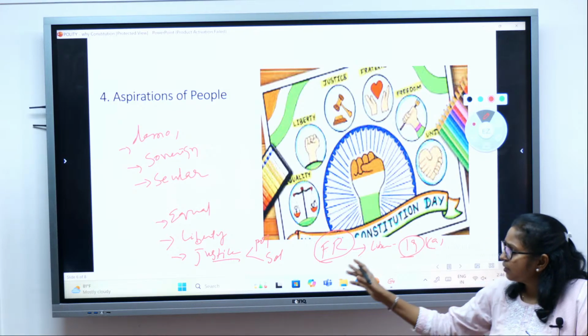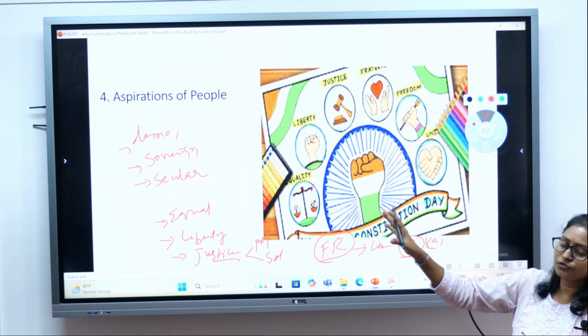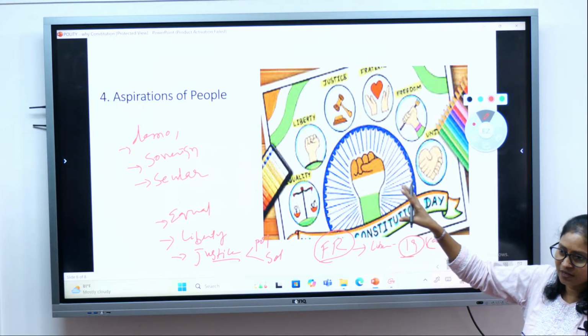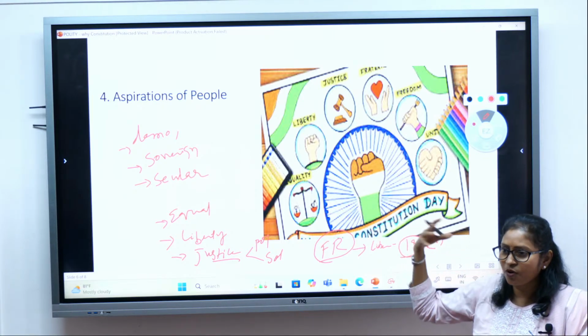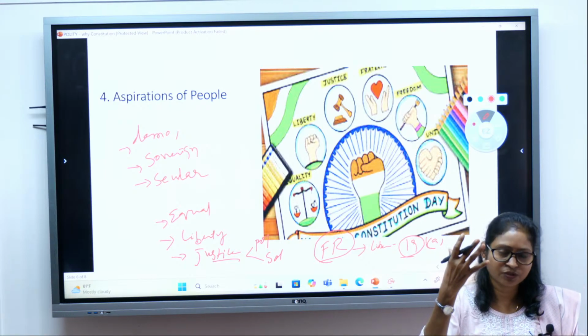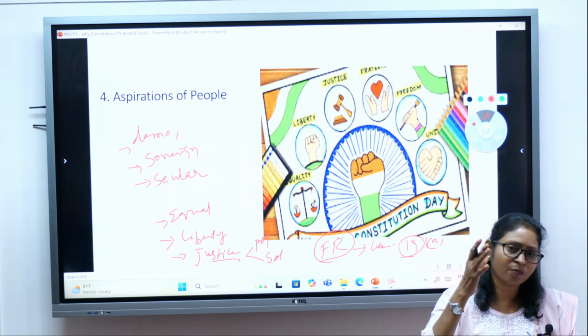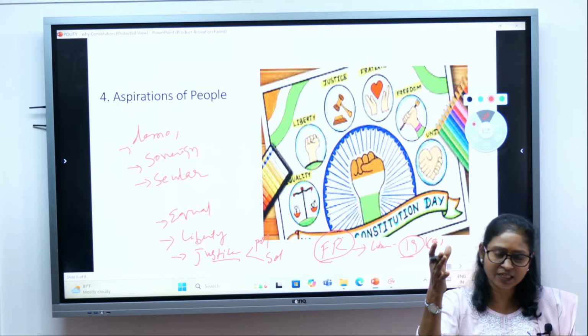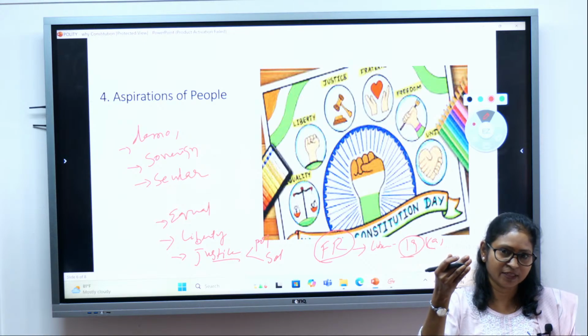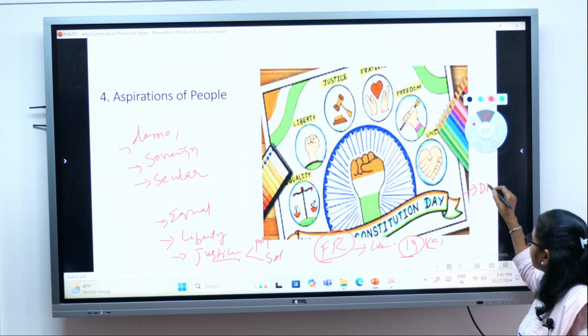So the Constitution also contains the faith and aspirations, what people visualize as a society, and it casts an obligation on the authority to create such a society. Which is also there in your directive principles of state policy.